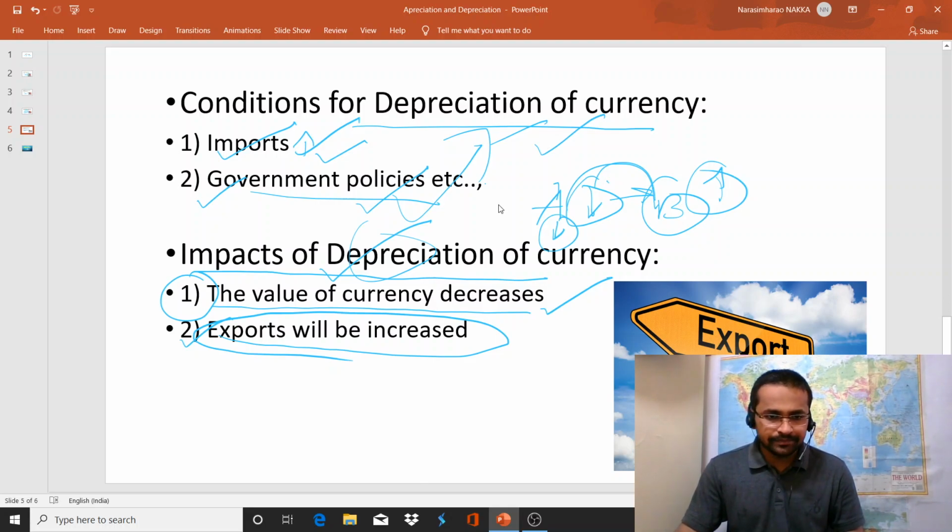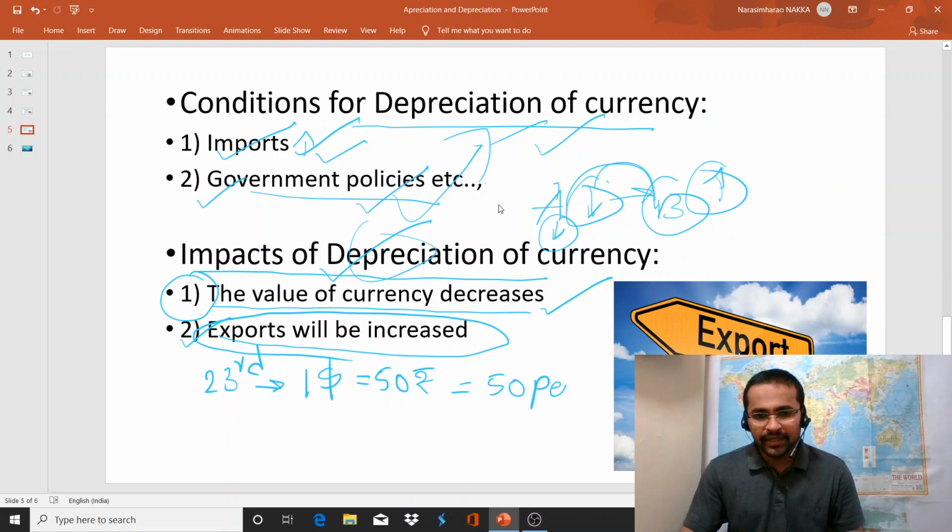For example, on 23rd, $1 is equal to 50 rupees. So for 50 rupees, Americans will get 50 pence from India. And then on 24th, the next day, $1 is equal to 52 rupees.